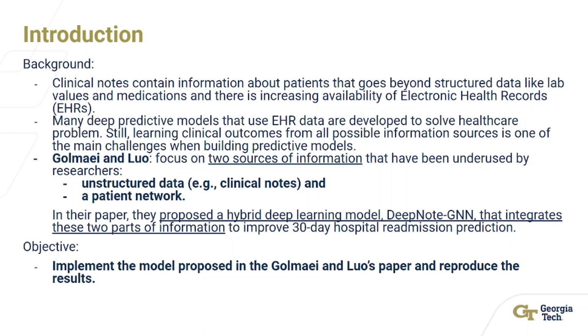In 2021, Golmaei and Luo focused on two sources of information that have been underused by researchers. First is unstructured data like the clinical note, and the other is a patient network. They proposed a hybrid deep learning model, DeepNote GNN, that integrates these two parts of information to improve 30-day hospital readmission prediction. And in this project, we implemented the model proposed in Golmaei and Luo's paper and reproduced the results.